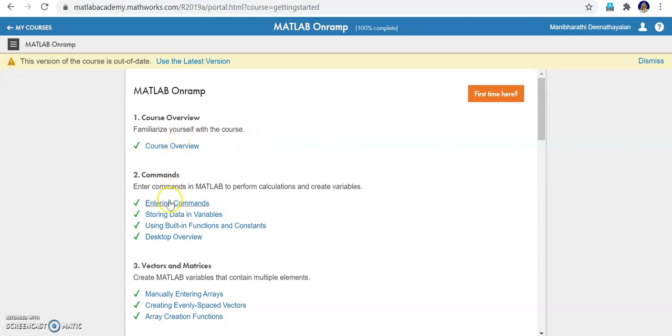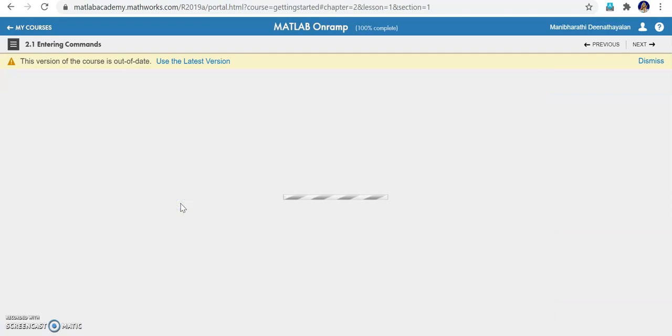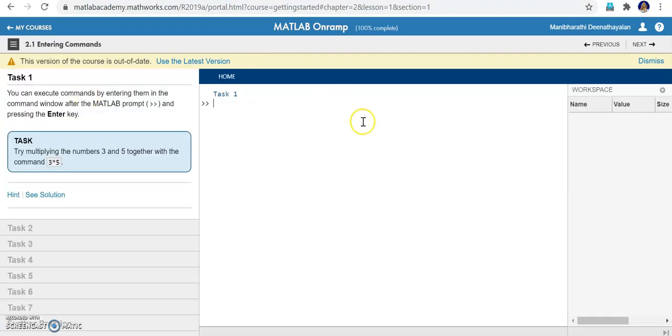This is the course overview. First thing, after clicking the course overview, a video comes and explains how the course is set up. Let me run into the coding section. The first course I'm taking is entering commands. This is MATLAB Online, right? You can see what tasks are available. Look at task 1.